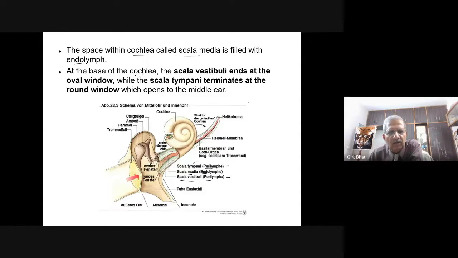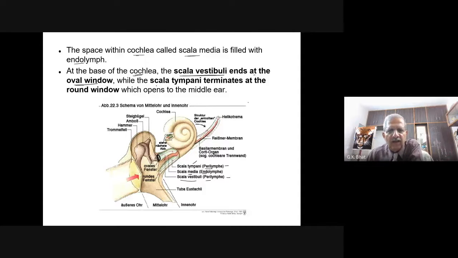At the base of the cochlea, the scala vestibuli ends at the oval window. See, this is the oval window. Where is it present? At the base. At the base of the cochlea, the scala vestibuli ends at the oval window. On this side is scala vestibuli. On the other side, as you have already seen, there is the stapes bone on the inner side, towards the middle ear.